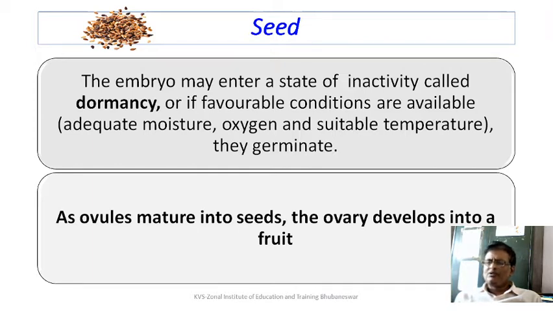If the seeds are soaked in water for a long period of time, then the seed cover becomes soft. Water may enter inside and the seed may start germinating. Or there is a process called scarification. On a rough surface, if a tough seed is rubbed, then the outer cover becomes very thin, or scars may develop. Then when you put it in water, water can go inside and dormancy can be broken. Or even gibberellic acid treatment, a hormone, can be given. So it induces germination of the seed.